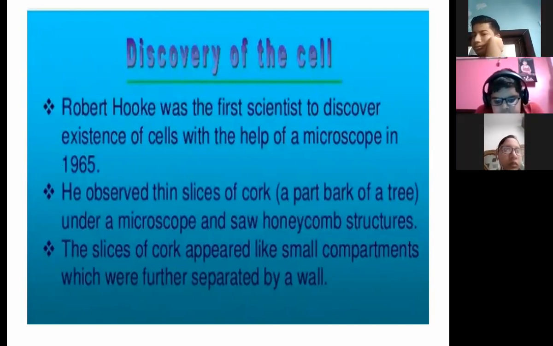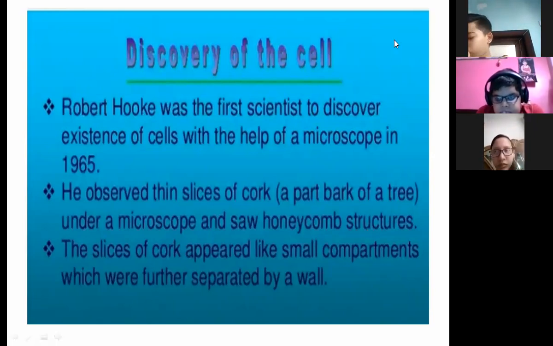Actually, he observed a thin slice of cork. Cork, you know, is part of the bark of a tree. Bark is the outer cover of a tree. From the bark of a tree, he has taken a very small slice of that and seen it under a microscope. When he saw it under a microscope, he saw a honeycomb-like structure.